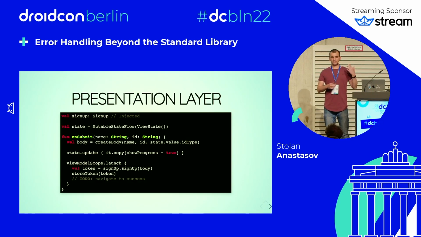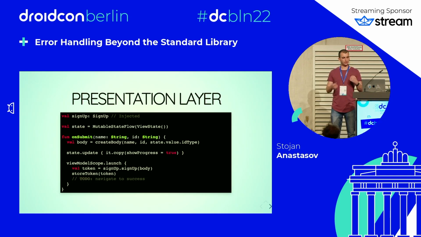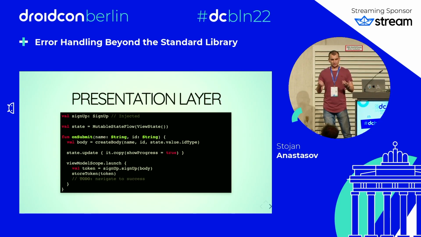And then in our view model, we have the sign-up class that's created by retrofit that's going to be injected. We expose a mutable state flow with our state. And when the user clicks the submit button, we call the onSubmit function that takes that information, creates the body, updates to show loading state, and then we launch a coroutine, and we call our sign-up method, and we store the token. And this is our happy path ignoring errors.